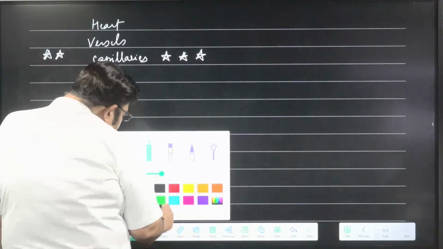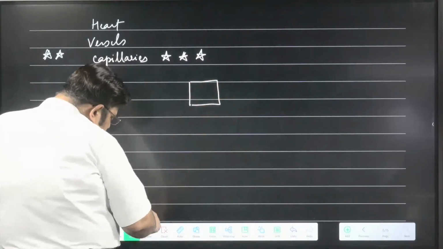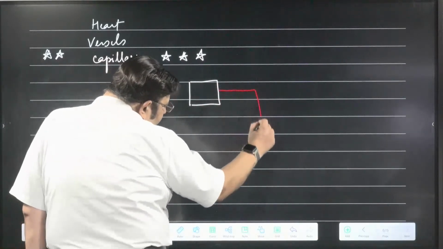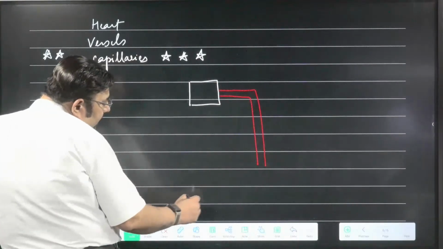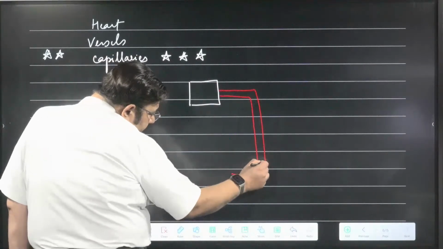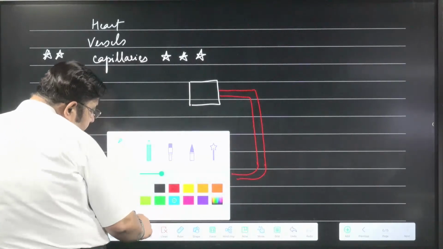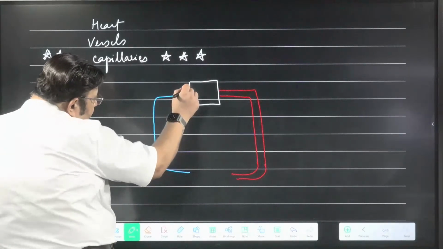For example, the heart is a pumping machine, a pumping station, and then you have the vessels. One vessel carries blood away from the heart, and another type of vessel carries the blood towards the heart.